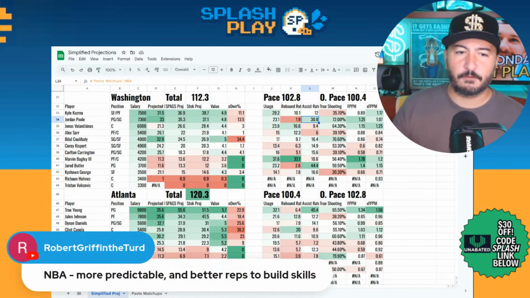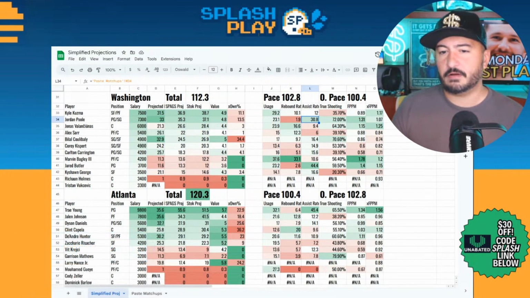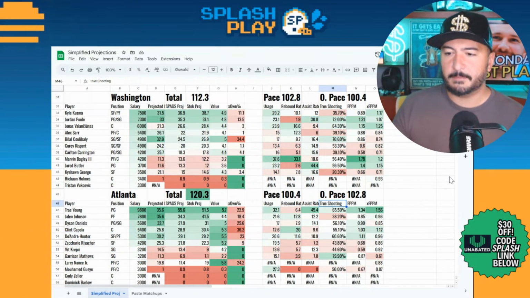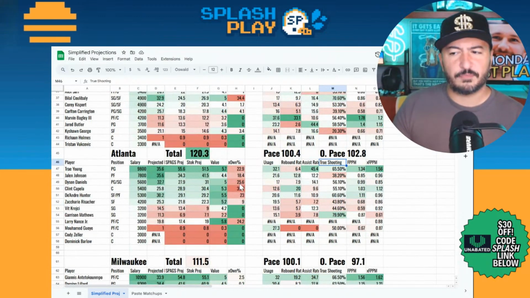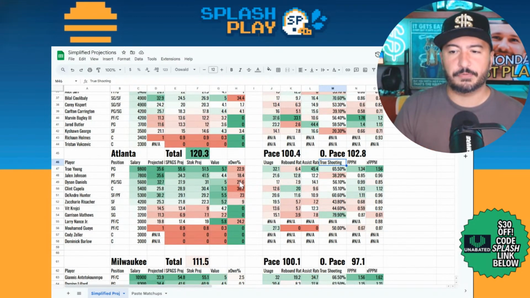NBA more predictable, better reps to build skills. I think that's fair. A lot more slates for sure. Helps out a bunch. On the Atlanta side, I think in terms of these players, hard to sort of parse out who you really want to go to the most.